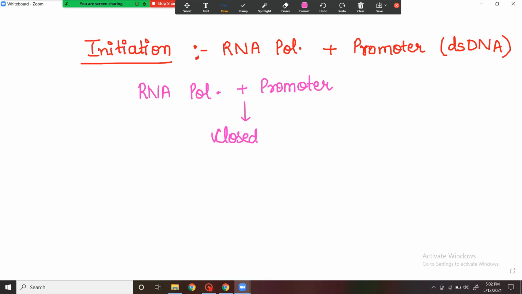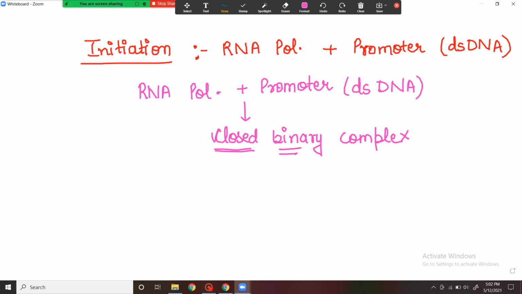Closed binary complex. So why is this complex closed? Because the two strands of the double-stranded DNA have not been separated yet. So the complex is closed, and it is binary because there are two components being involved. First is the promoter and second is the RNA polymerase. So it is a closed binary complex. So as the two strands of the DNA start to separate, there is the formation of open complex.